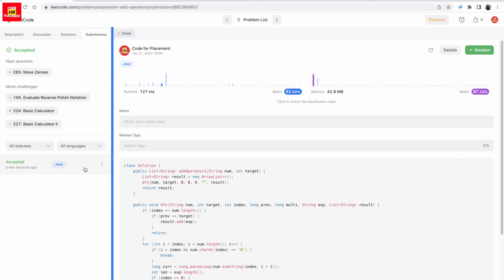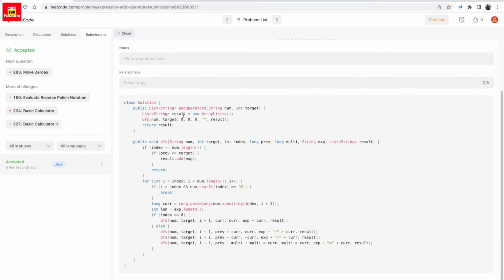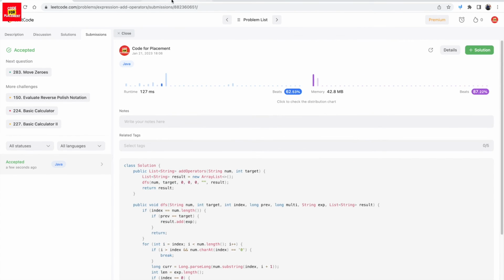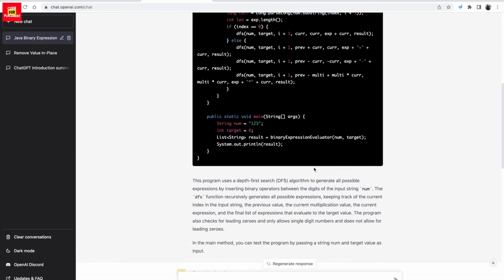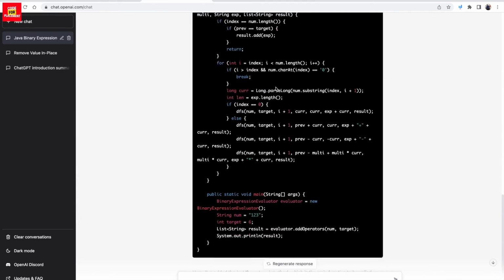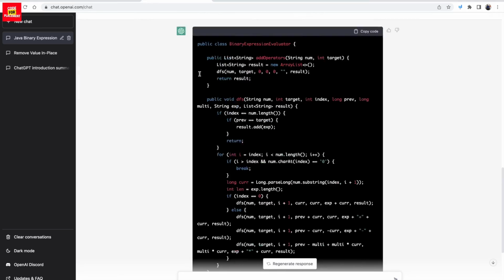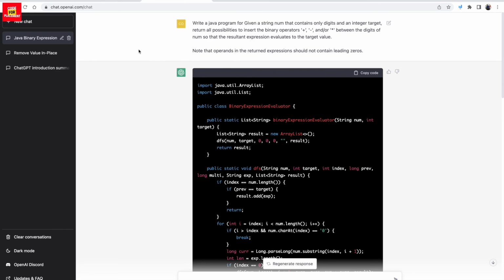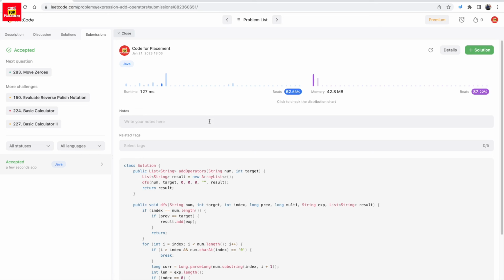This is damn good, and ChatGPT again succeeded with LeetCode. Yeah, but I will definitely try with a difficult one. I will try to give ChatGPT a difficult one in the next video, and we'll see whether it can solve it or not. Thank you so much, guys.